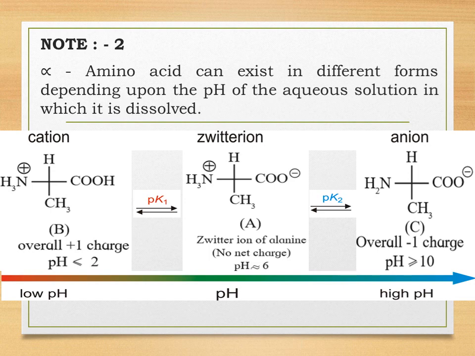Then students, if the aqueous solution has a higher pH, greater than 10, it will exist in the anionic form, and the overall charge will be -1. Whereas if the pH is equivalent to 6, there will be no net charge on the alpha amino acid and it will exist as the Zwitter ion, where there will be an ammonium ion and a carboxylate ion.